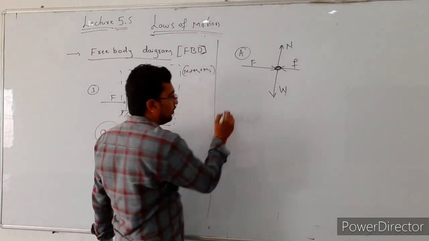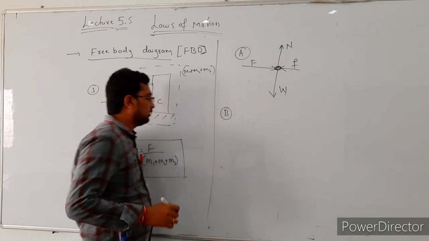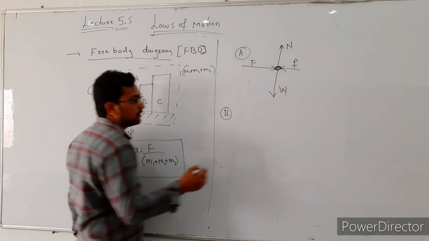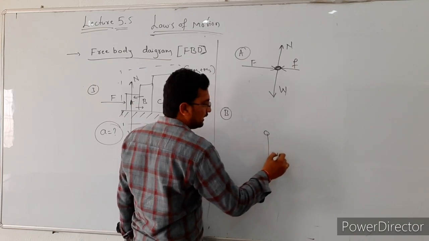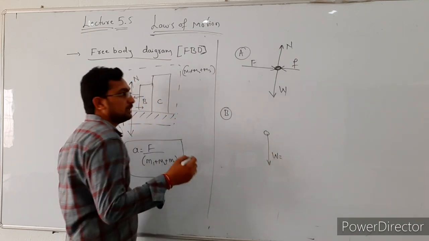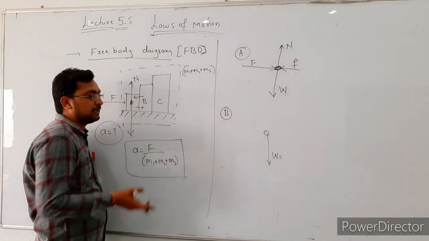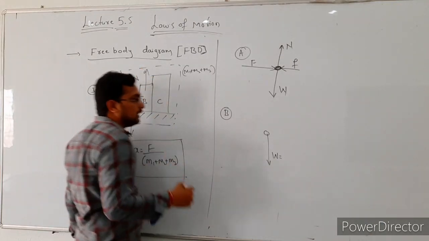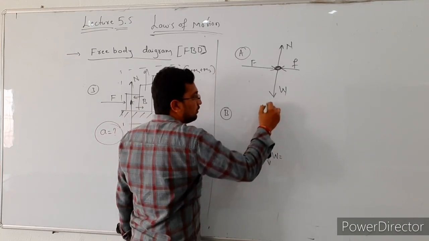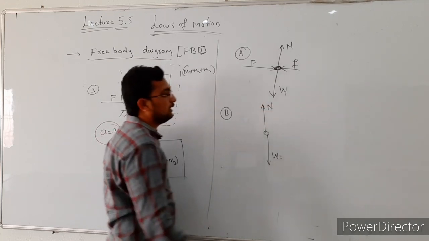Next, for body B, it is also the same. First we have to consider this is a point object. The weight of the body is acting in downward direction. Weight is equal to m into g, the mass of the second body is m2 into g. Next the normal reaction is acting in upward direction.